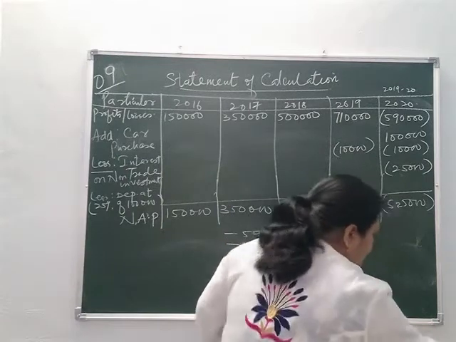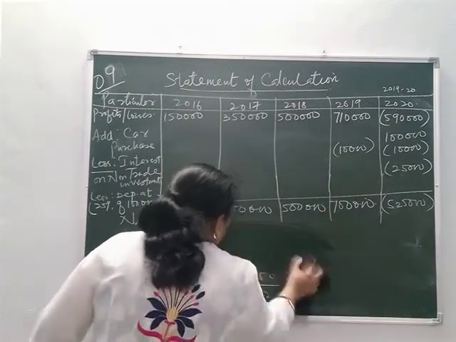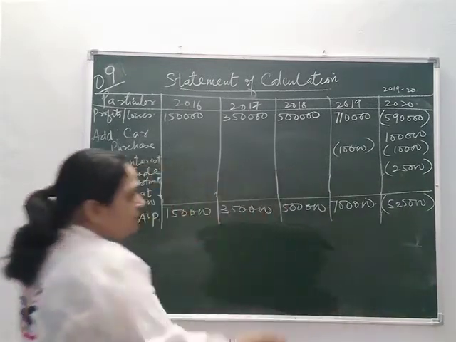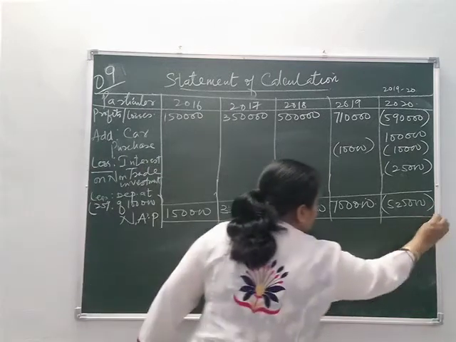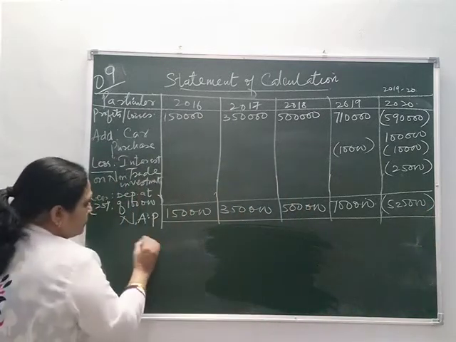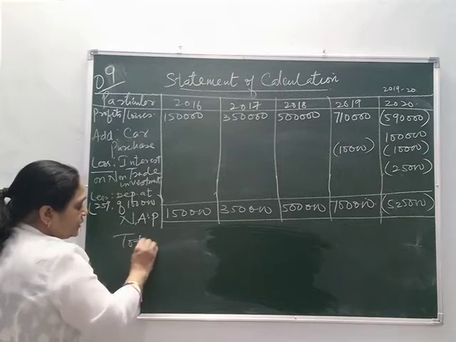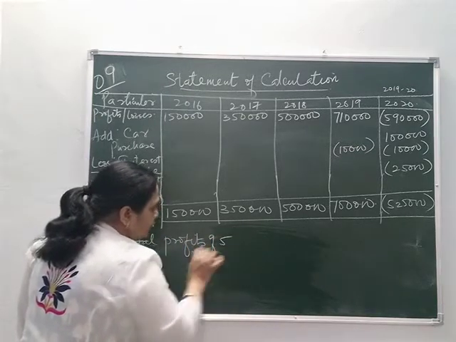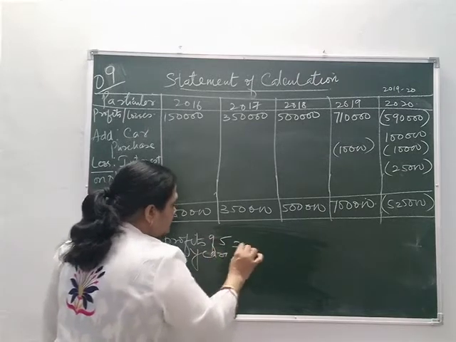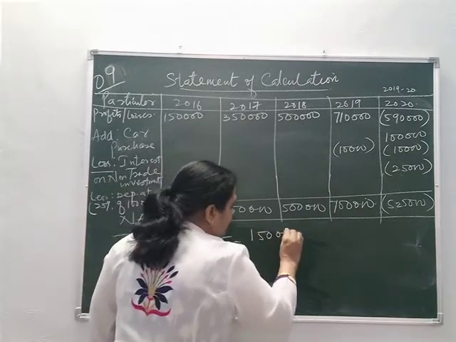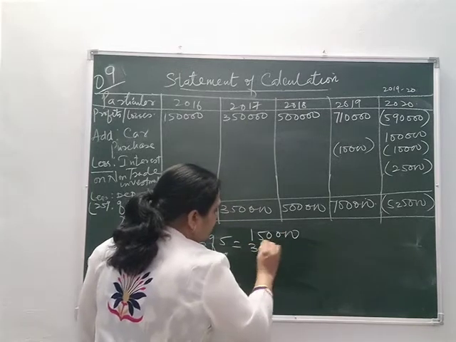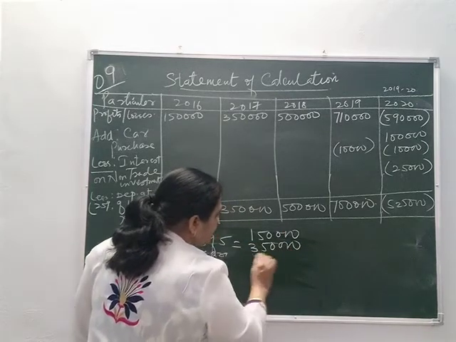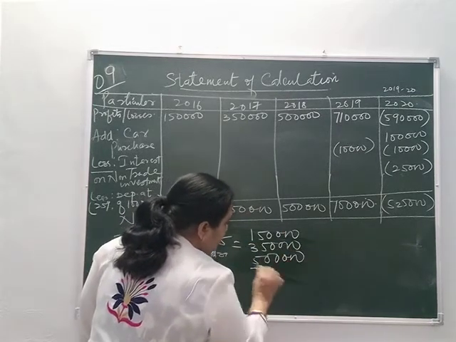Okay, now thereafter we will calculate the average normal profit. Now total profits of 5 years is equal to 1,50,000 plus 350 plus 5 lakh plus 7 lakh.